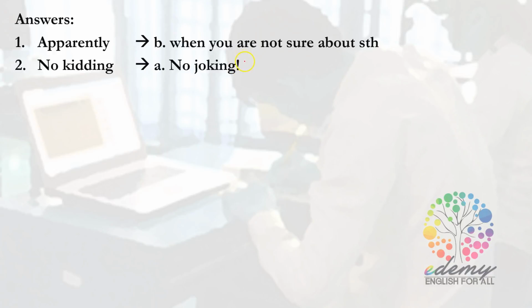Okay? Move on to the third word, actually. Actually means when it is the facts. So why I choose A as the answer for actually? You can look at the sentence that contains the word actually. "No, actually, math is his best subject." In here, we are talking about the fact that Sam is very good at math. He's very good at doing the exercises in math. So actually here is used when we want to talk about the fact of something.